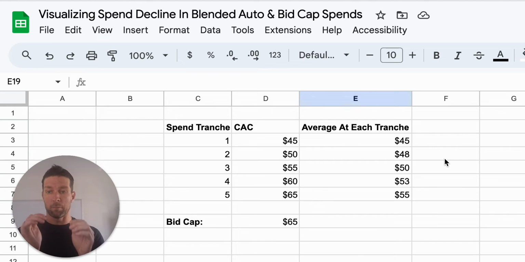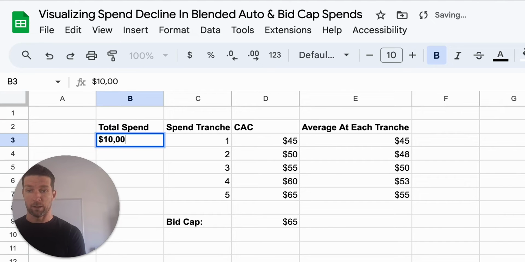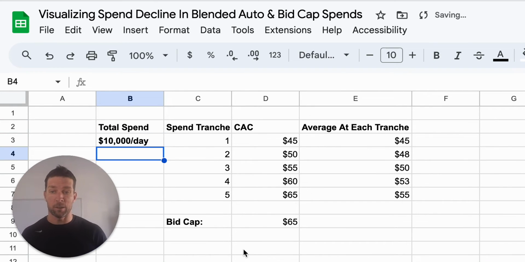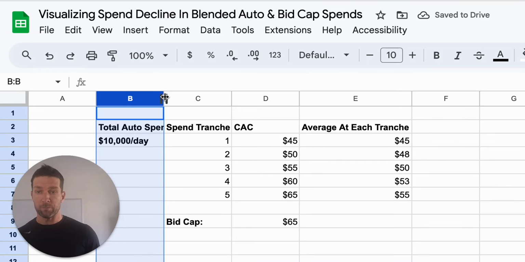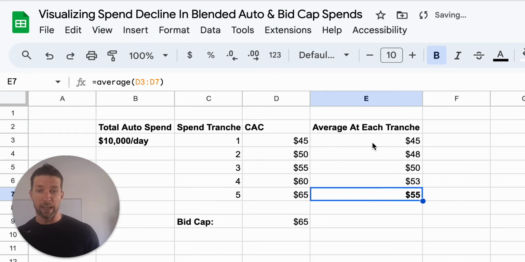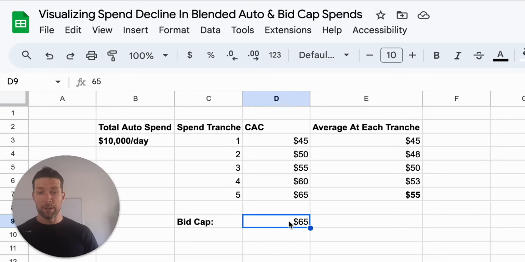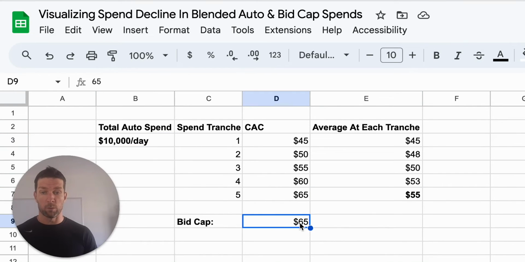So the idea here is that you're blending a bunch of auto bidding with a bunch of bid caps, right? So the auto bid, let's call it total auto spend of $10,000 per day. And you're going, okay, I have my bid cap set here, and my average CAC is here, at $55. So why, if my bid cap is $65 and my actual average CAC is $55 on this auto bid, why is my bid cap not spending? You've got room from $65 to $55.